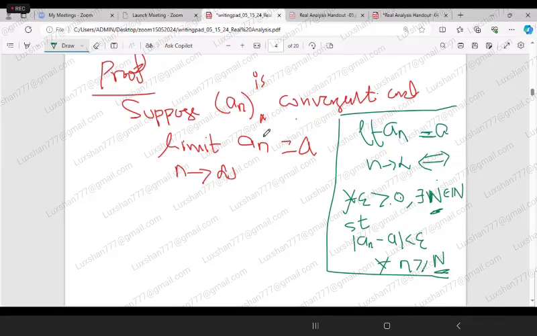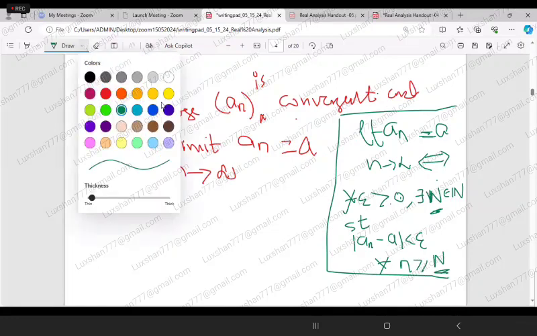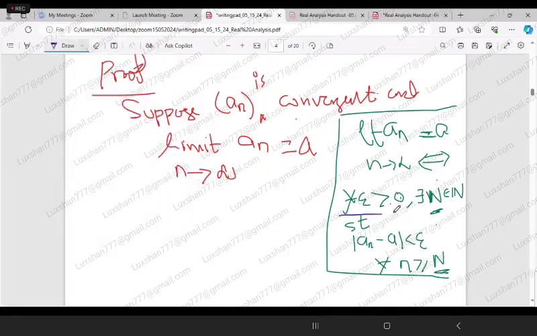Okay. So here I am supposing the same. Suppose the sequence a_n is convergent and the limit point is a. Now if you look at this one, this is true for all epsilon, isn't it?